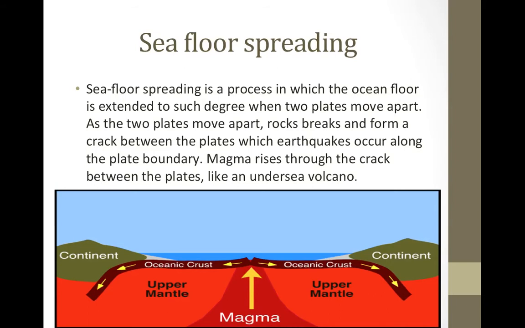Seafloor spreading. Seafloor spreading is a process in which the ocean floor is extended to such a degree when 2 plates move apart. As the 2 plates move apart, rocks break and form a crack between the plates, which occurs along the plate boundary. Magma rises through the crack between the plates like an undersea volcano. Magma.